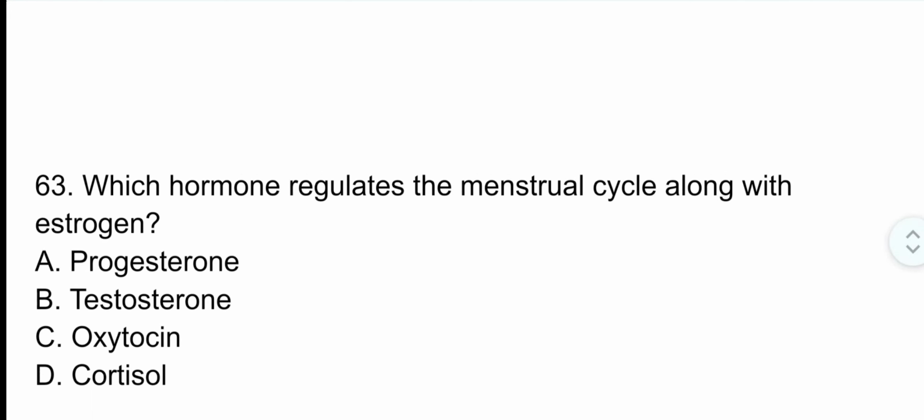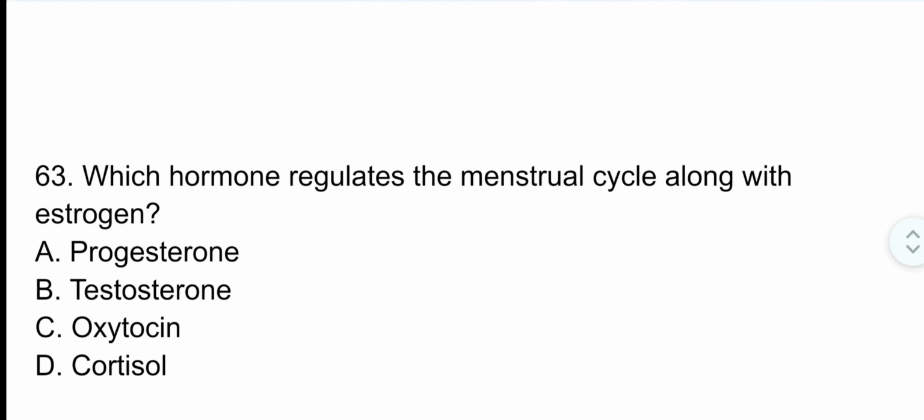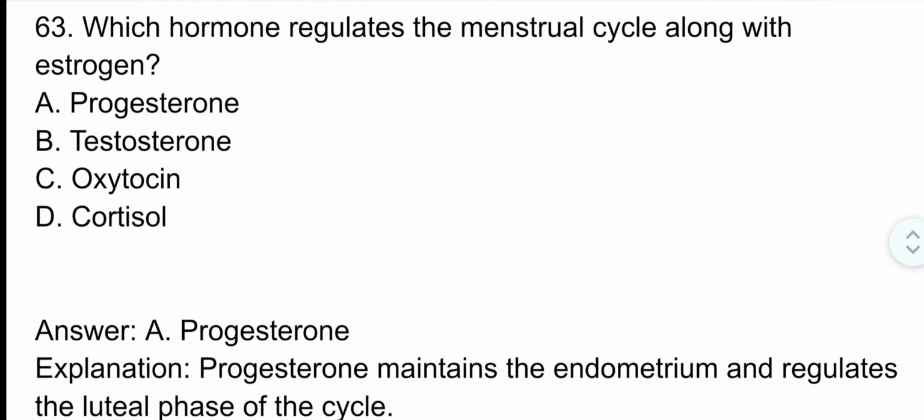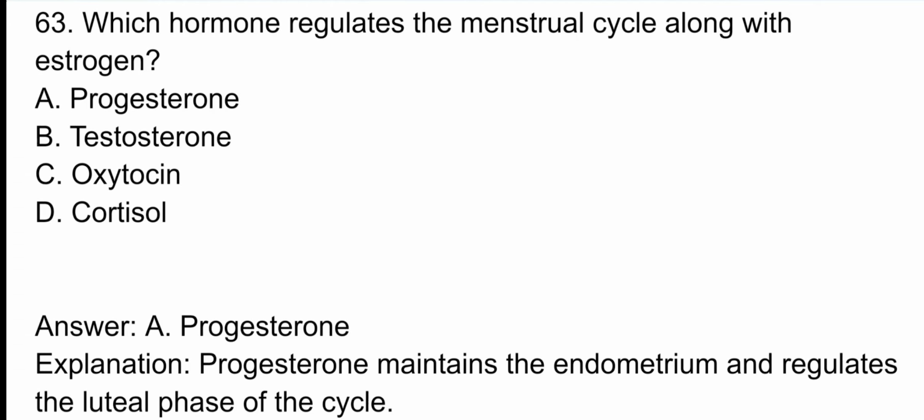Question number 63. Which hormone regulates the menstrual cycle along with estrogen? Correct option is option A. Progesterone. Progesterone maintains the endometrium and regulates the luteal phase of the cycle.